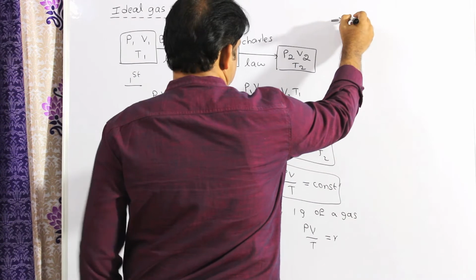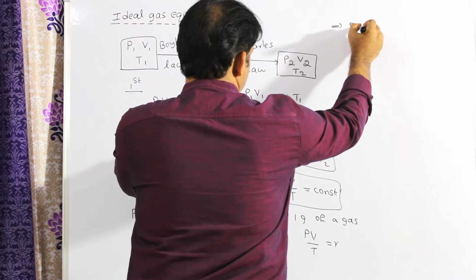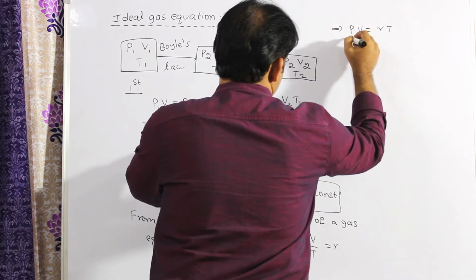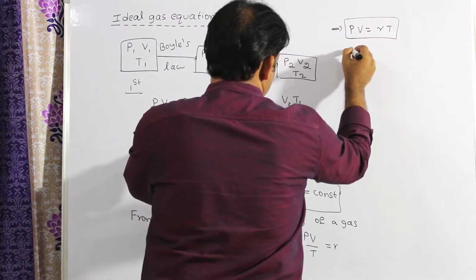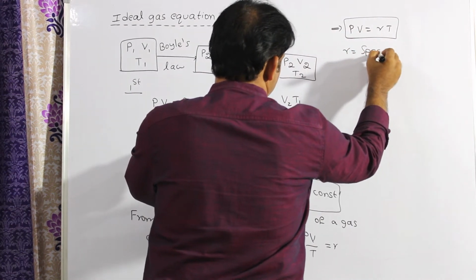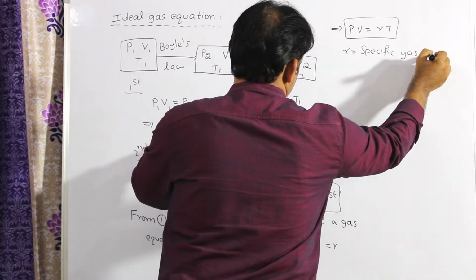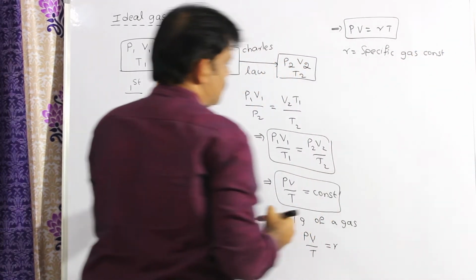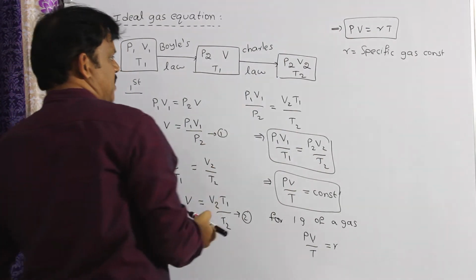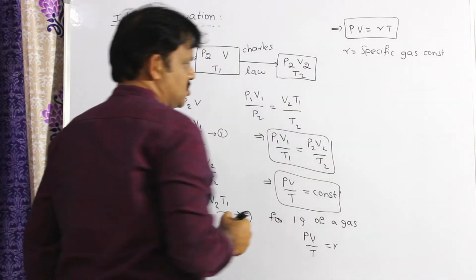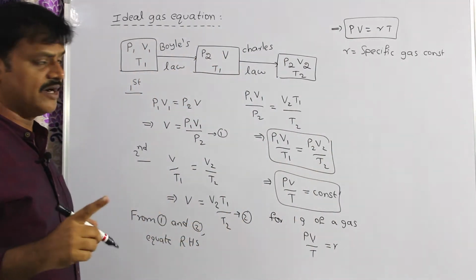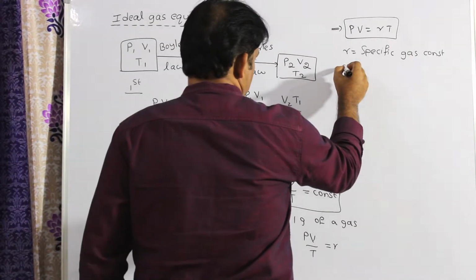This implies PV is equal to small r into T. This is for 1 gram of a gas. Specific gas constant means its value is different for different gases.